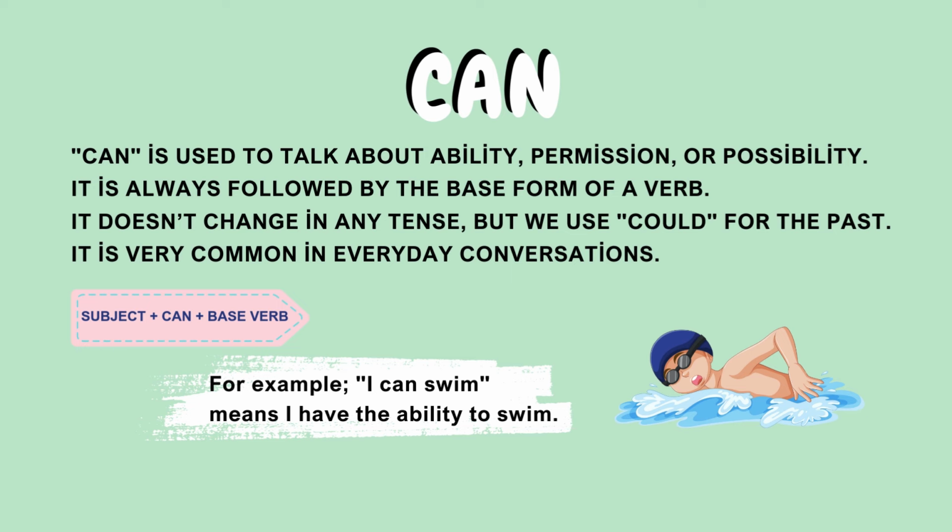First one is can. Can is used to talk about ability, permission, or possibility. It is always followed by the base form of a verb. It doesn't change in any tense, but we use could for the past. It is very common in everyday conversations. For example, I can swim means I have the ability to swim.